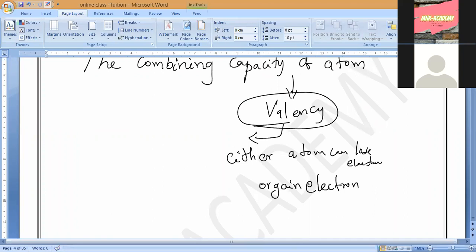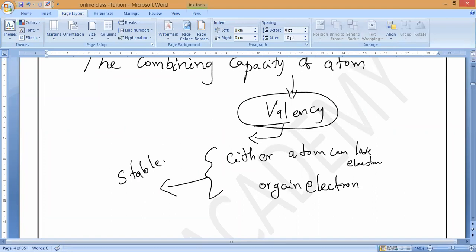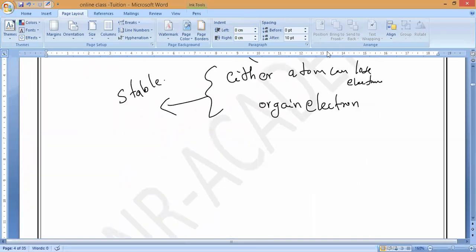So why are they losing or gaining electrons? Because they want to become stable, like inert gases. That's all. There is nothing else behind it. So this is what we call the inertness of noble gases. I hope you all understand what inert gases are.